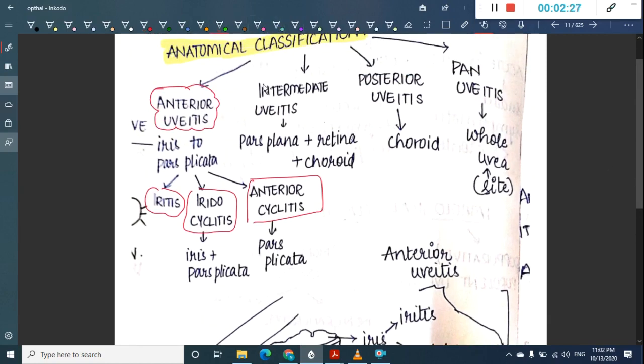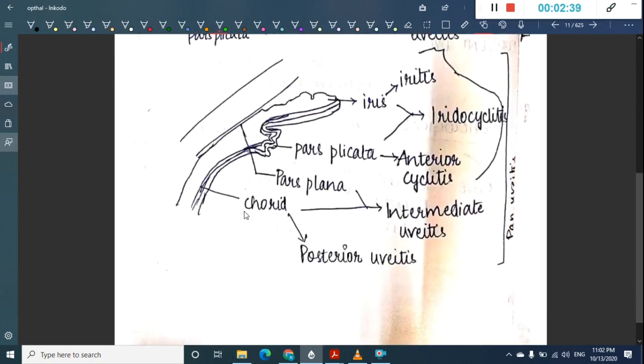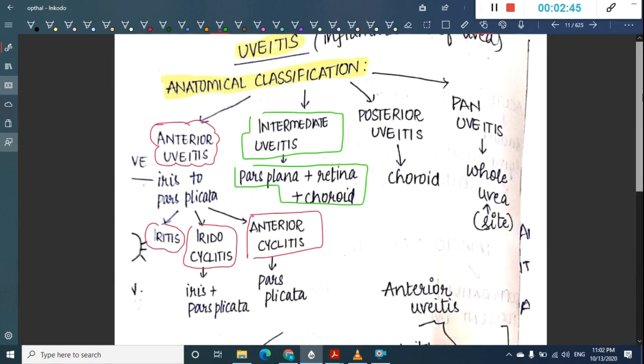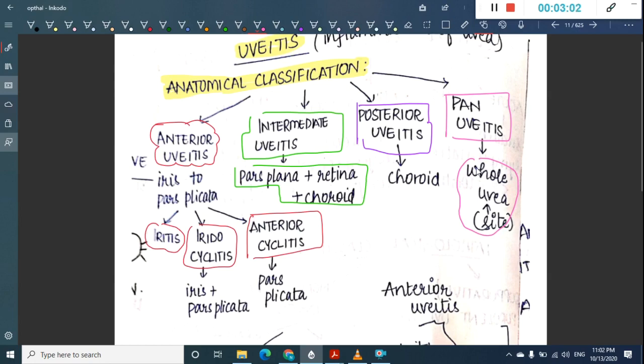Then we have the second type, which is intermediate uveitis. Intermediate uveitis consists of inflammation of the pars plana, retina and choroid. Then we have posterior uveitis, in which there is inflammation of only the choroid. Then we have panuveitis, that is inflammation of the whole uvea, including the iris, pars plicata, pars plana and also the choroid. So this is the anatomical classification.